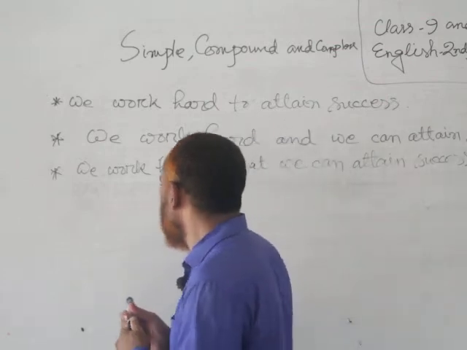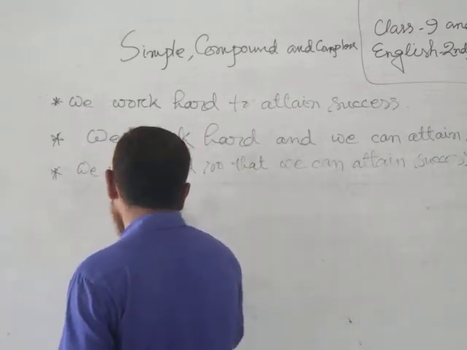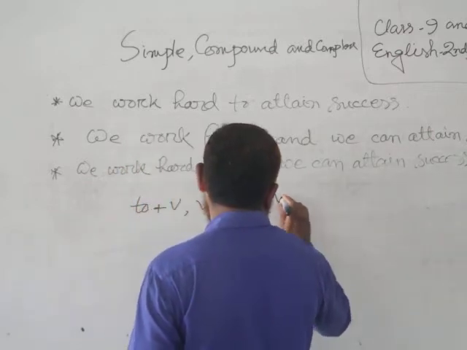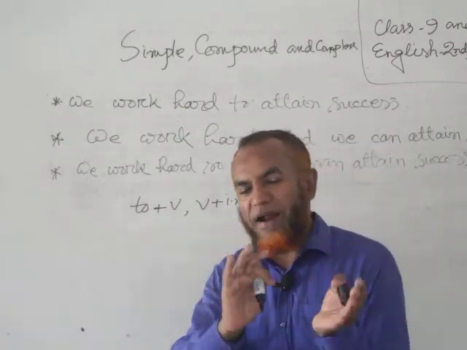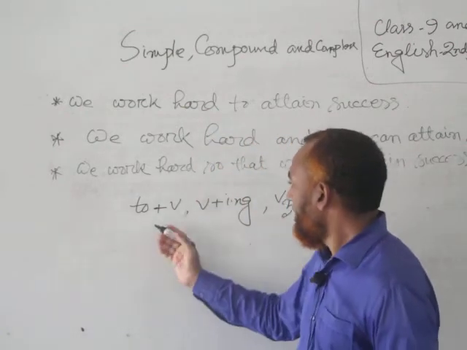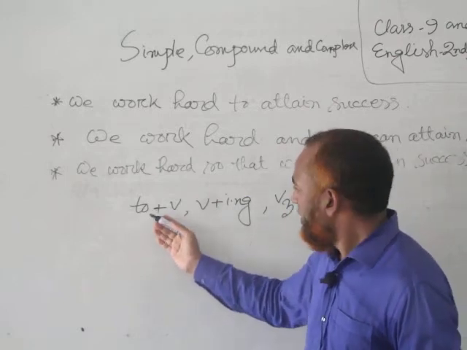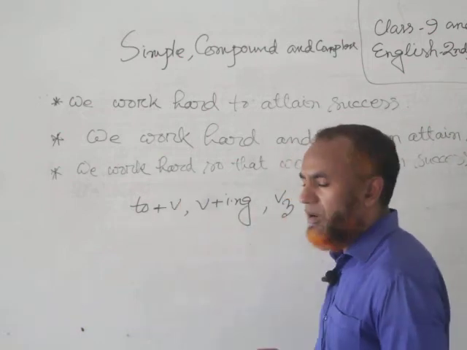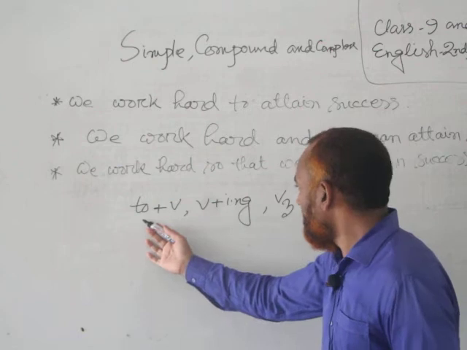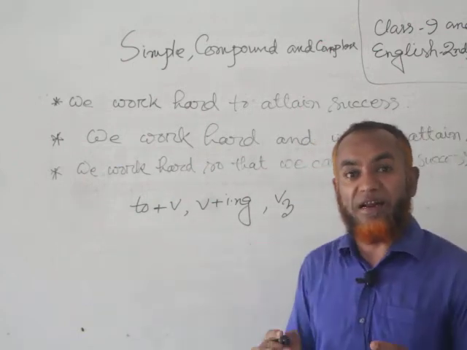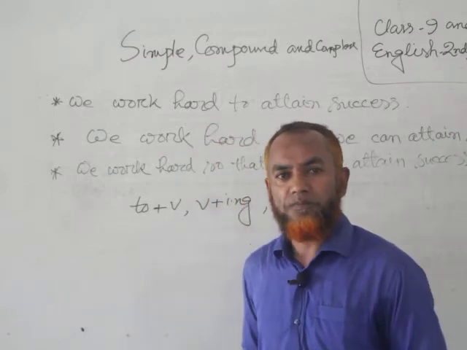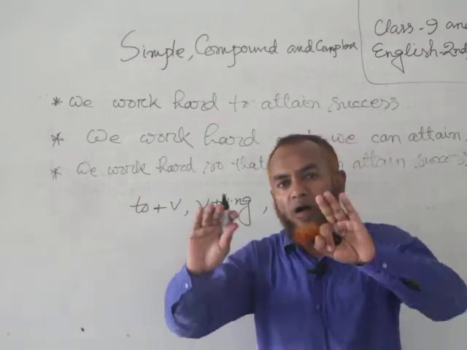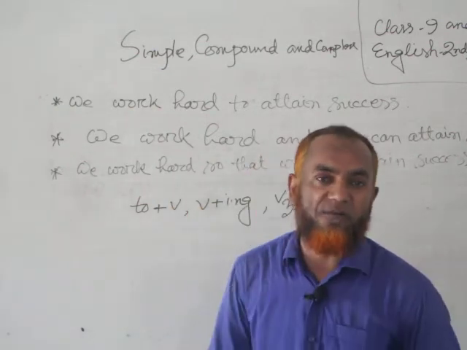At first, we come to finite and non-finite forms of verbs. Here you look: to plus verb, verb plus ing, past participle form of verbs. All these forms of verbs are in a non-finite form. But except all the three forms of the verbs, all other forms of verbs are in a finite form.